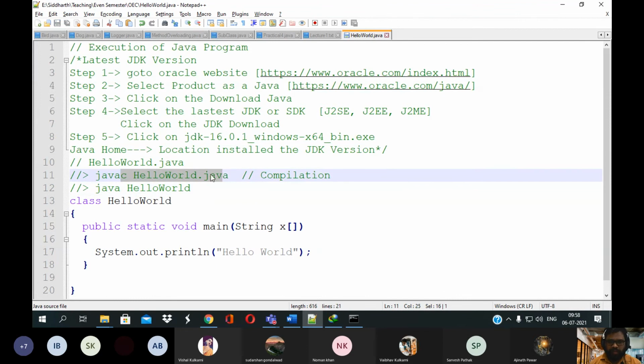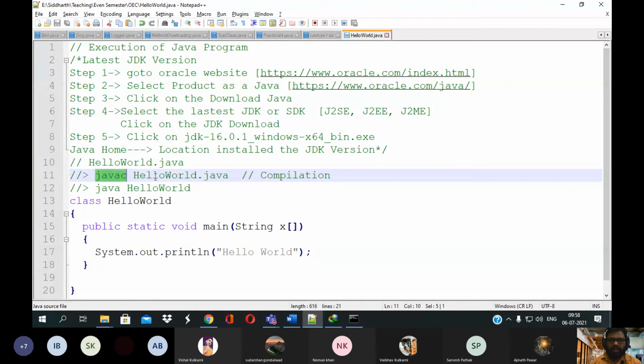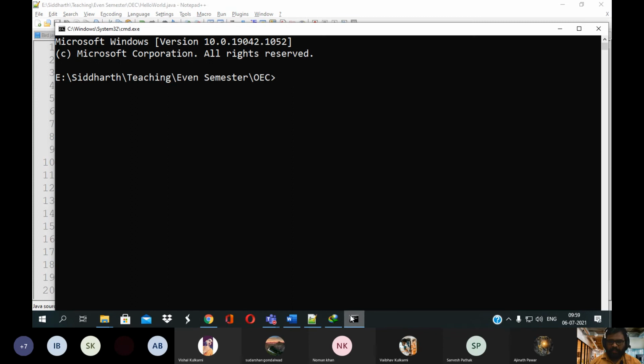These two things you need to use every time for each execution. First, you need to compile your program, then you need to execute it. For compilation, you use javac followed by your file name with the extension .java, and for execution, java followed by the class name.